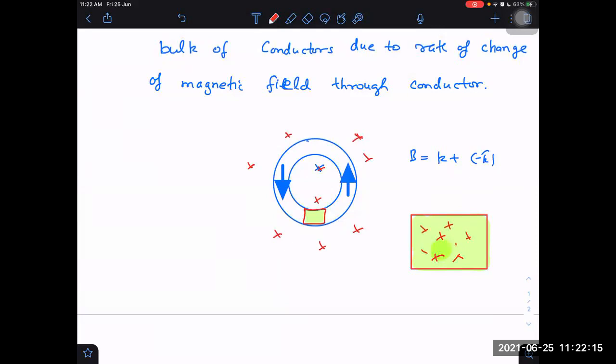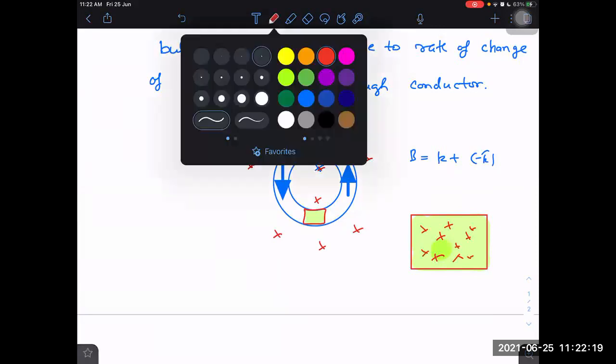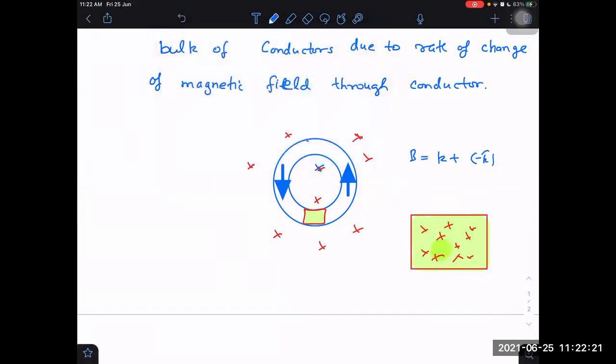And if flux is changing, what happens if there is a change of flux? Some electric fields will be induced. Electricity in a closed loop will be produced. If electric fields are induced in the closed loop, which will be in an anti-clockwise direction, something like this. I'm not saying circular loops. A circular loop will form if it is a symmetric cylindrical magnetic field region. Here it may not be a cylindrical magnetic field region.